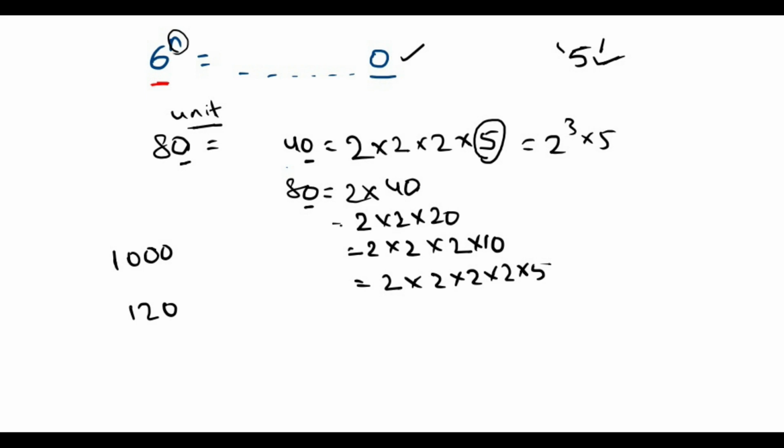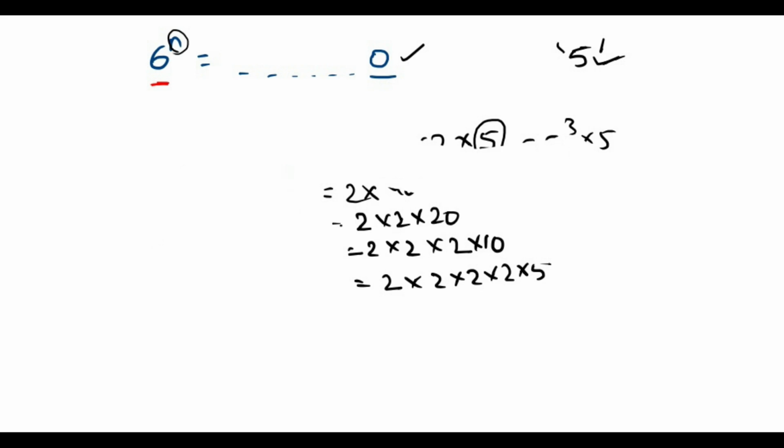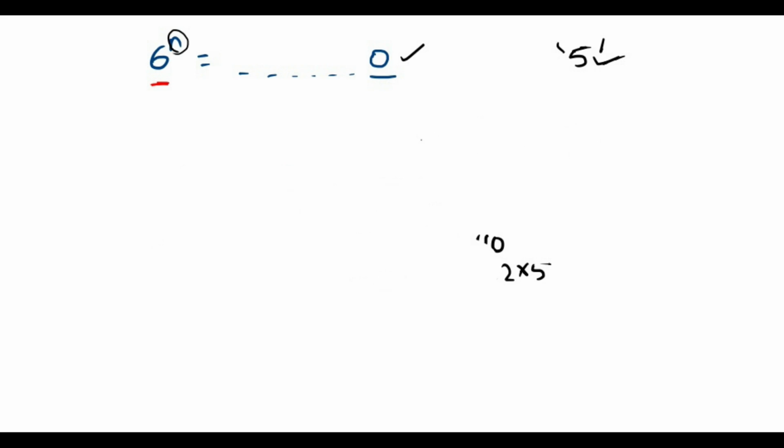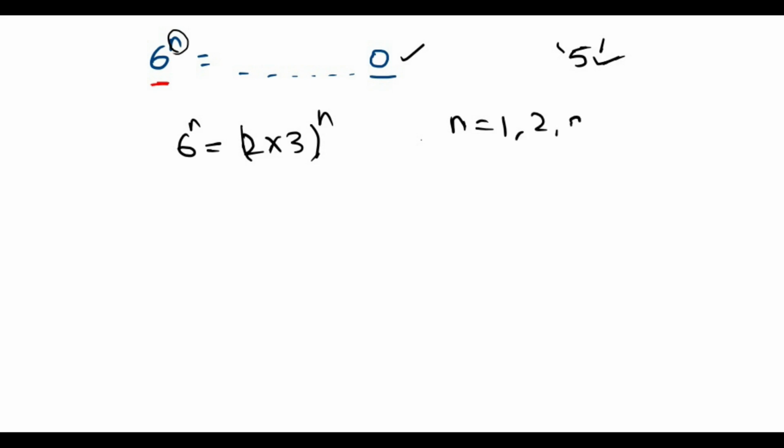This is the understanding point in our discussion. Now 6 can be written as 2 into 3 only, as a product of prime numbers, and there is no other way to represent it. 3 into 2 is the same. So we have 6 power n, where n is a natural number, and natural numbers start from 1, 2, 3 and so on.